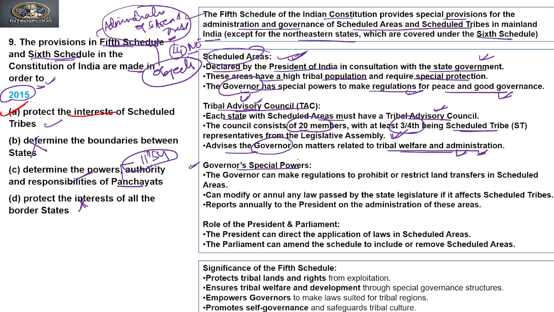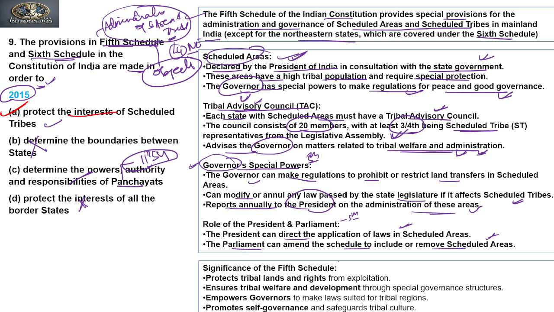Now, if you see the governor's position with respect to the fifth schedule, the governor can make regulations to prohibit or restrict land transfer in the scheduled area. The governor can modify or annul any law passed by the state legislature if it affects a scheduled tribe. So state laws will only be applicable in the scheduled area under the fifth schedule if allowed by the governor. The governor reports annually to the president on the administration of these areas. As for the role of the president and parliament, the president can direct the application of laws in the scheduled areas, and parliament can amend the schedule to include or remove scheduled areas.